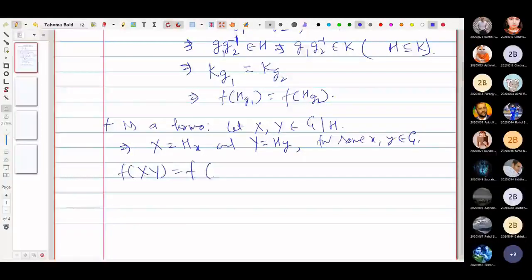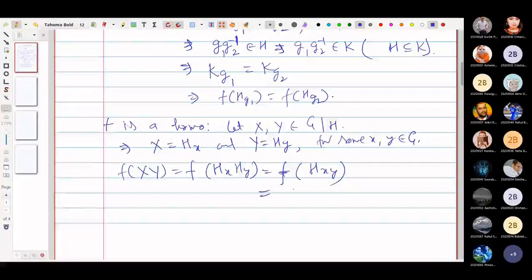This is equal to f of Hx Hy, and we can write it because Hx and Hy are both right cosets, and H is normal in G. So the product of two right cosets is going to be another right coset, Hxy.